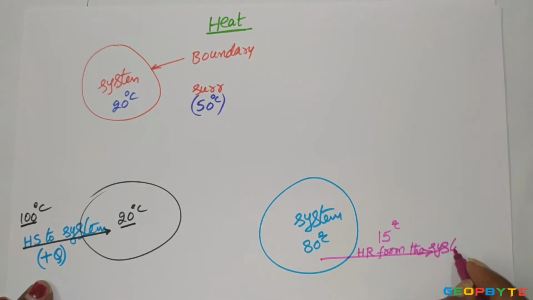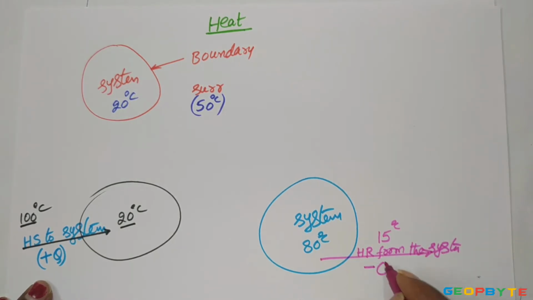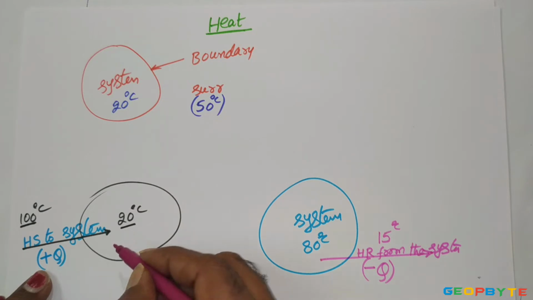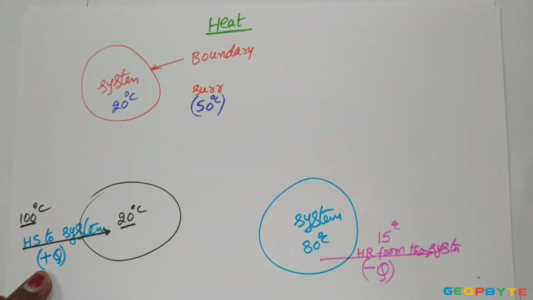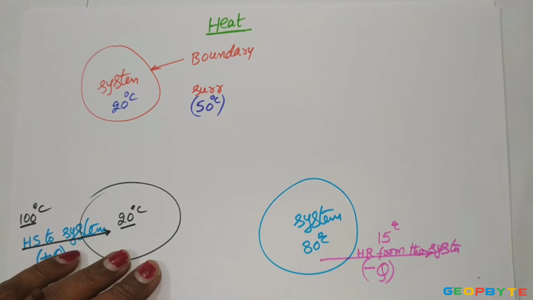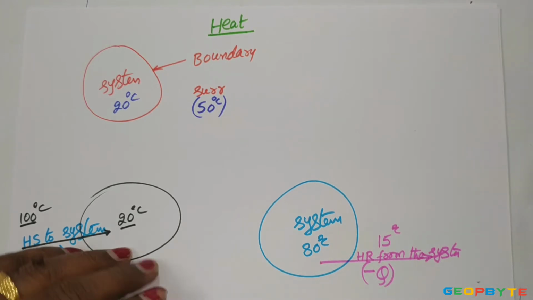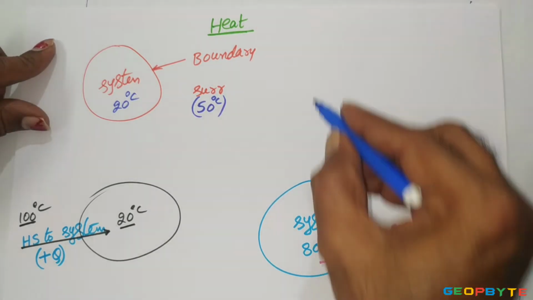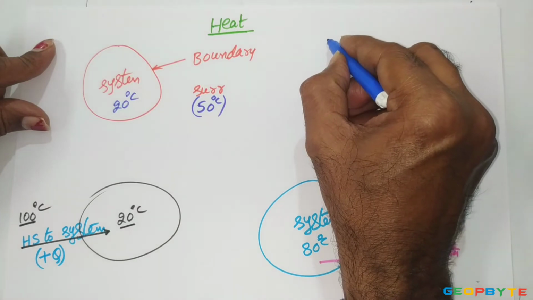Heat rejected from the system is thermodynamically taken as negative heat. Negative heat means the system is losing the heat energy. Positive heat means the system is receiving the heat energy. The system losing heat energy to surroundings is thermodynamically taken as negative heat.